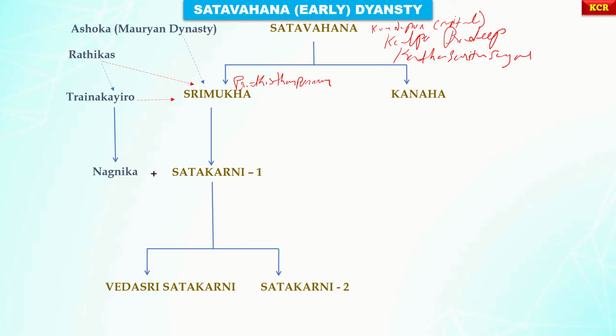Please do remember, in his early years of rule, he patronized Jainism, and later he switched his allegiance to Brahmanism as there was a general reaction in its favor in the post-Mauryan period.